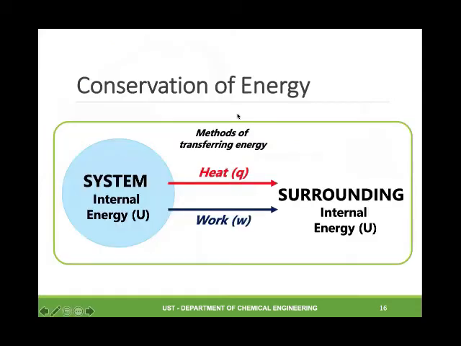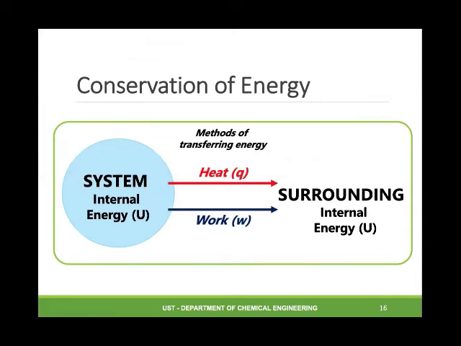Now, what are methods of transferring energy in terms of heat and work? Heat is commonly thought of as something that an object has. For example, if you have a hot object, you associate it with a lot of heat. But in thermodynamics, heat is a process, a method by which energy is being transferred.